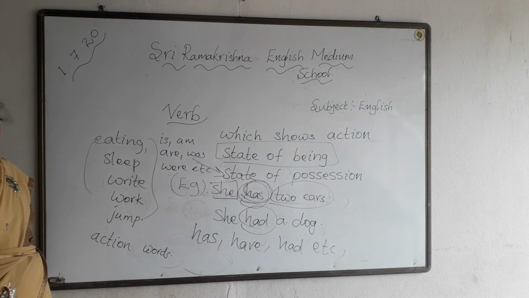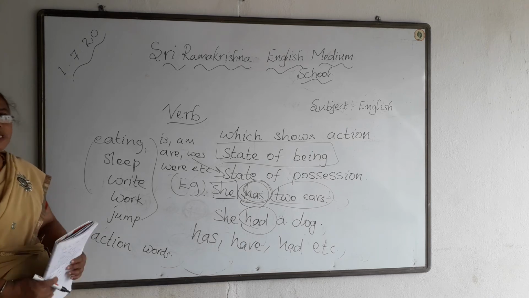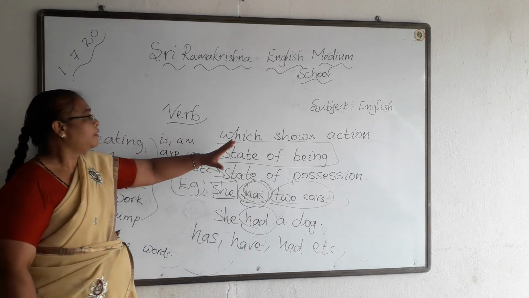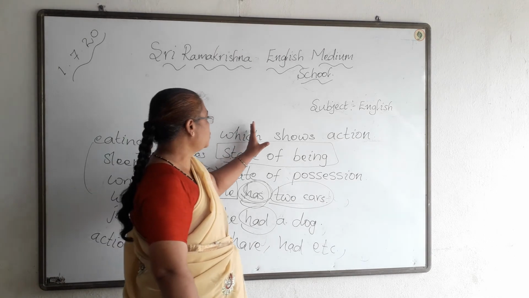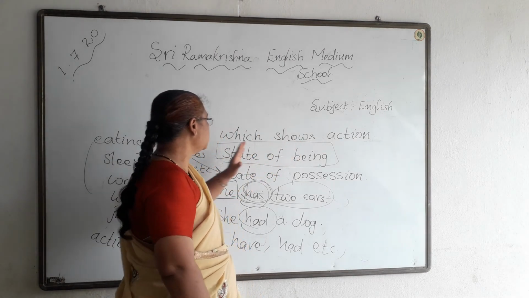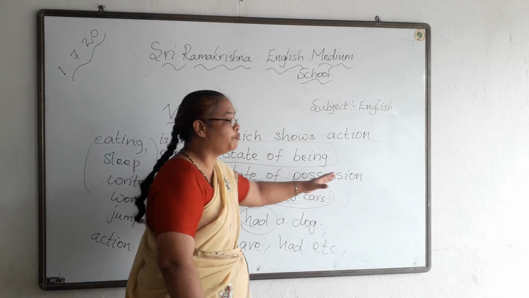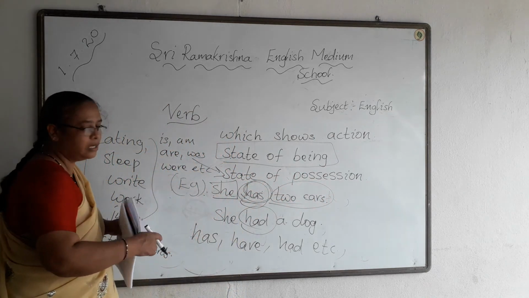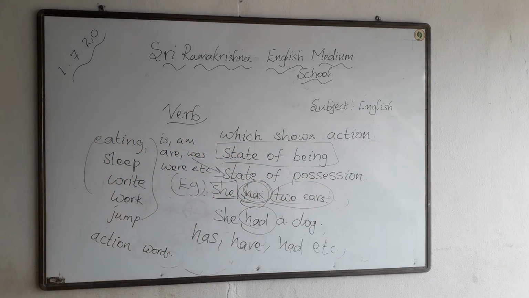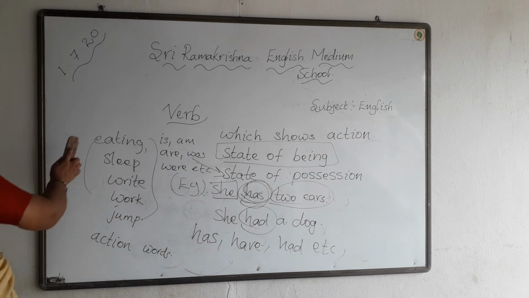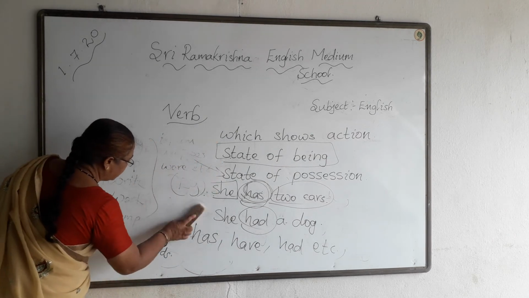I hope you are clear with this topic. Verbs are nothing but action words. They show the actions. Next, they show the state of being. Next, they show the state of possession. I have given examples. Now, some more examples I will say.